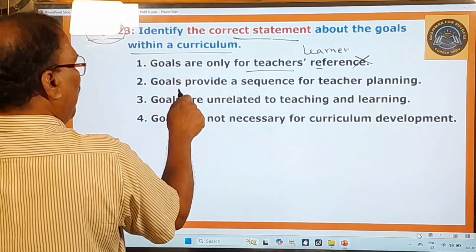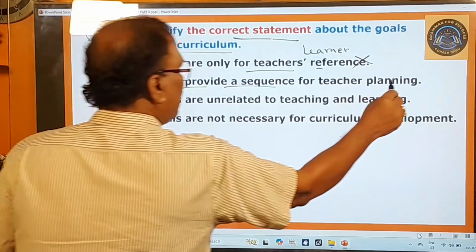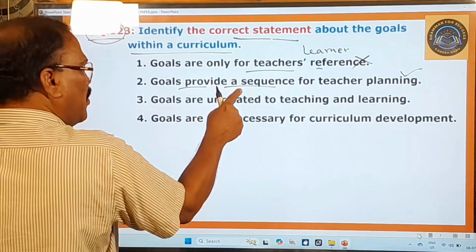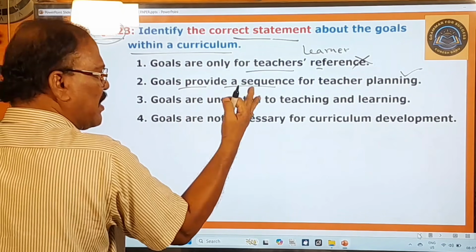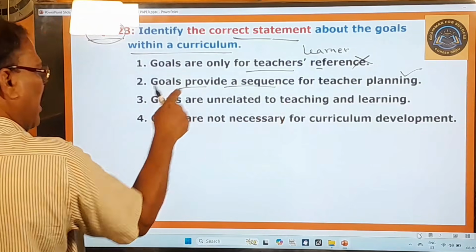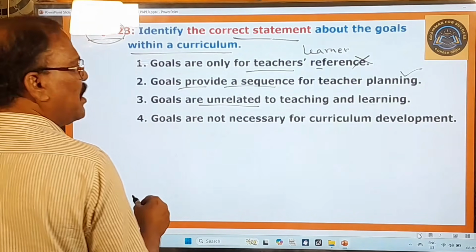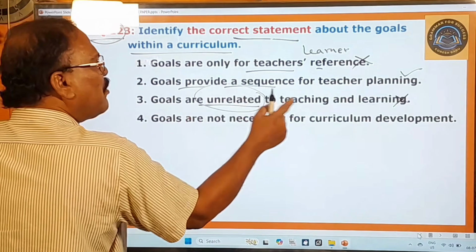Goals provide a sequence for teacher planning. So the second one is absolutely correct. This is the correct statement because goals provide a sequence, a sequence means an order, for teacher planning. And goals are unrelated to teaching and learning. This is absolutely wrong because goals are fundamental to teaching and learning.